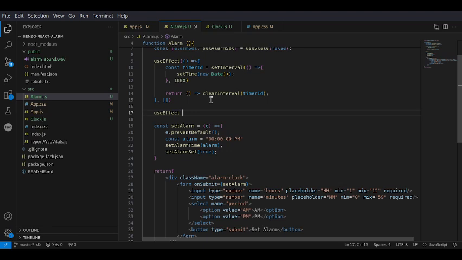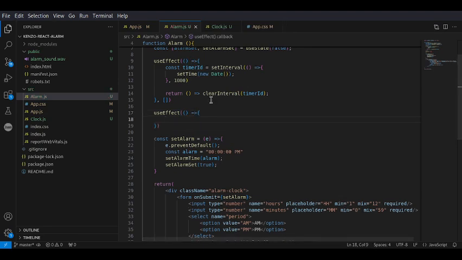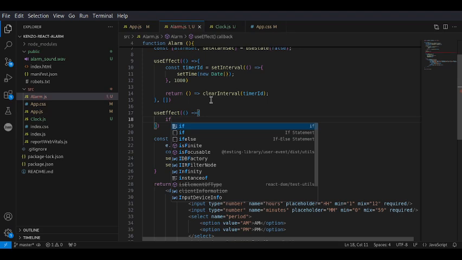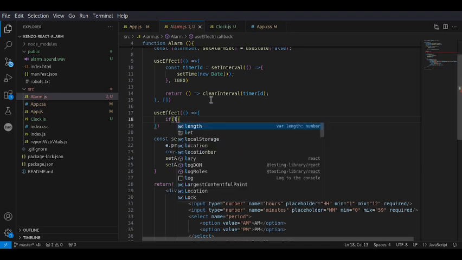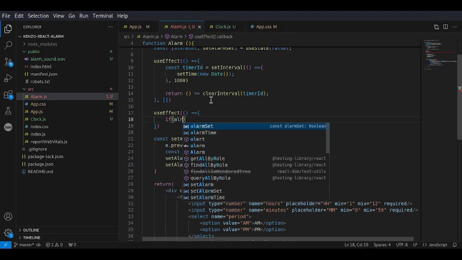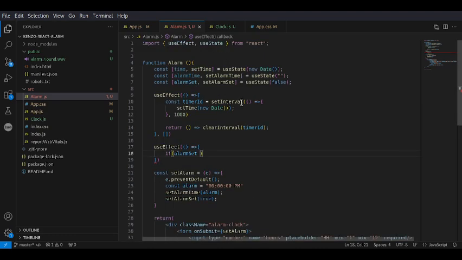useEffect, and then what it will do is just a condition, and we just check if alarmSet. So what this will do is check if this is either true or false.